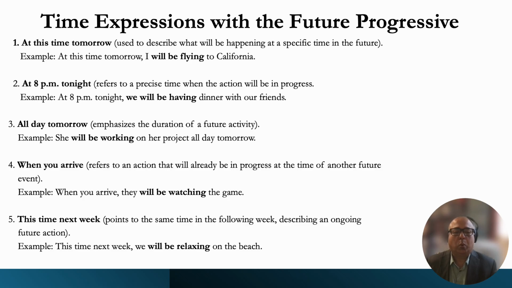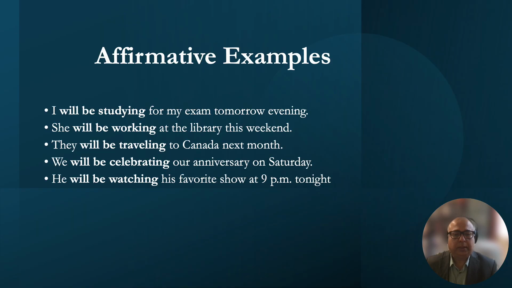Number 4, when you arrive. So that's a time expression, right? When you arrive, let's say tonight at 9 p.m. or tomorrow morning at 7:30 a.m. When you arrive, they will be watching the game. This time next week, again, you see the time expression, this time, we will be relaxing on the beach. Okay? Very good. Now let's look at 3 types of sentences in the future progressive tense.